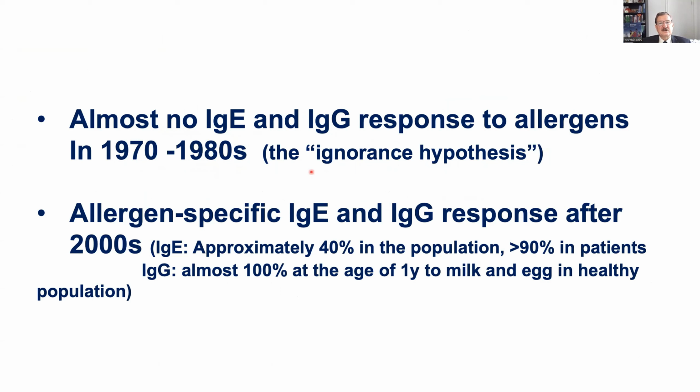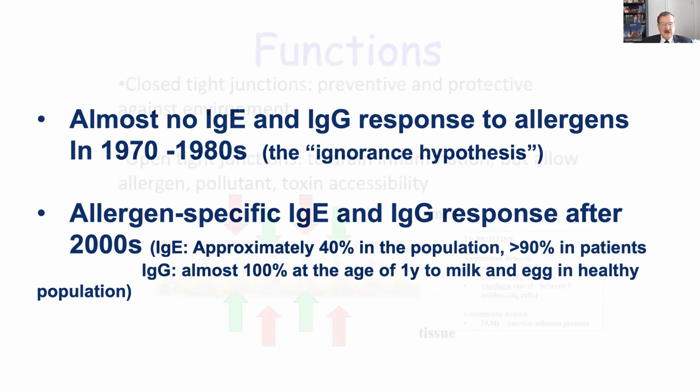So the danger hypothesis of Polly Matzinger was in the same direction. But now we know that there's allergen-specific IgE and IgG response. After 2000s, IgE is in around 40% of the population and 90% of the patients, and IgG is almost 100% at the age of 1 year against milk and egg in the healthy population. So these are very important changes in human life.